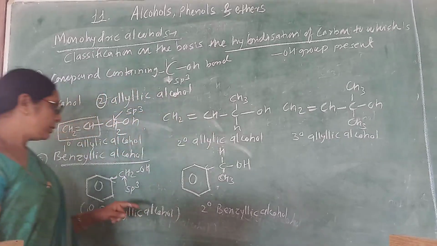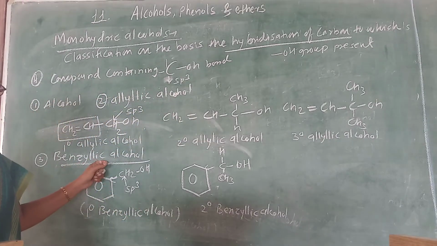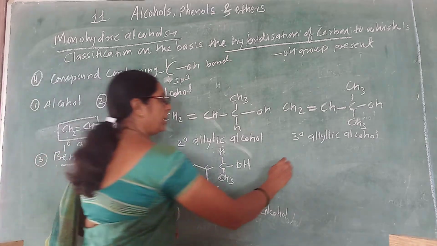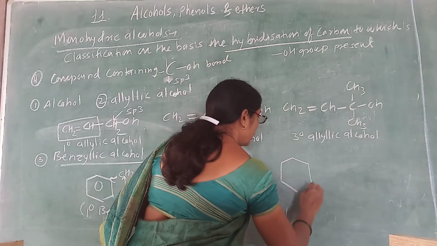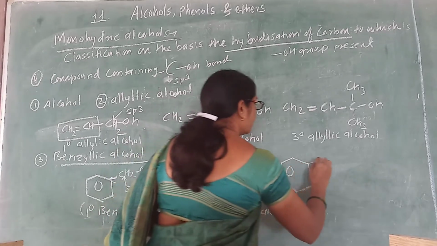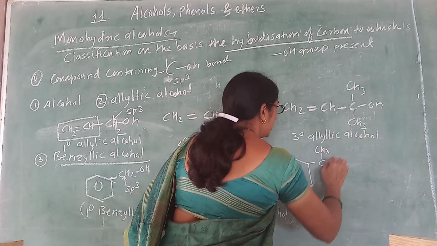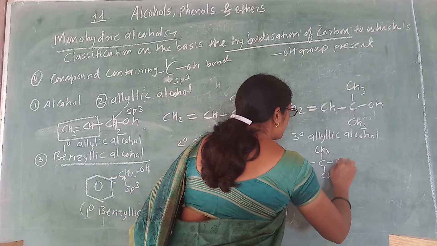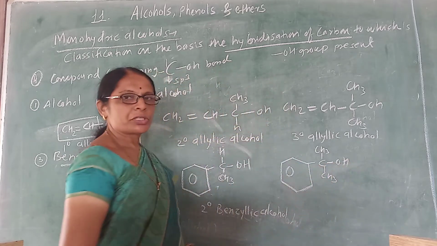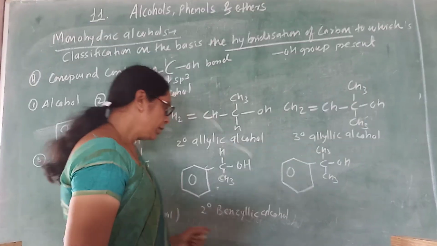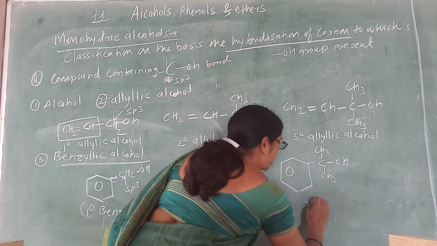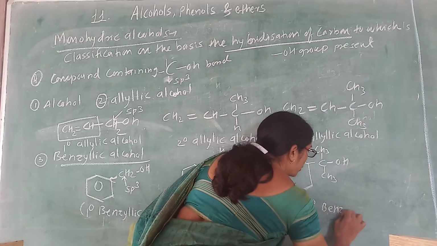Because we know that benzylic alcohols are aromatic alcohols. And if you consider the benzene is attached to a carbon which is attached to 3 carbons, like this way, the hydroxy group is attached to a carbon which is attached to 3 carbons, then it is a tertiary benzylic alcohol.